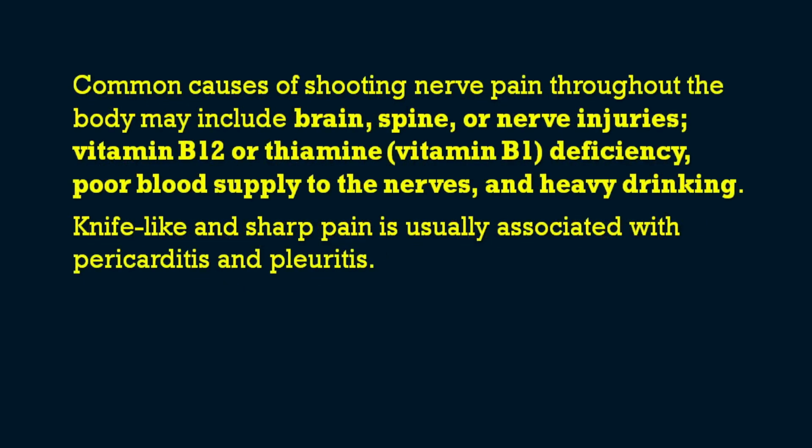Then I asked about the shooting pain, or knife-like pain. I'll be explaining that now. Common causes of shooting nerve pain throughout the body may include brain, spine, or nerve injuries, vitamin B12 or thiamine deficiencies, poor blood supply to the nerves, heavy drinking, etc. These are the reasons for shooting nerve pain. The final option was knife-like and sharp pain. This is usually associated with pericarditis and pleuritis. So for pain characteristics and their disease conditions, you got the point out of this question.